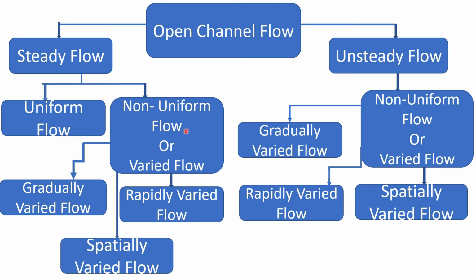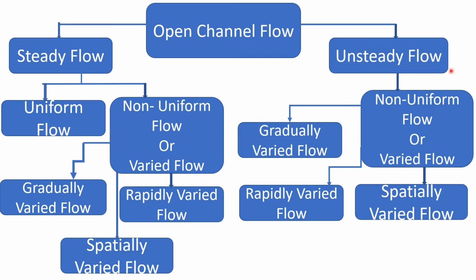The non-uniform flow or varied flow is further divided into gradually varied flow, rapidly varied flow, and spatially varied flow. In gradually varied flow, the depth variation along the channel is gradual, while in rapidly varied flow, the depth variation along the channel is sudden. Now, gradually varied flow and rapidly varied flow assume that no flow is externally added to or taken out of the canal system. However, if some flow is added to or abstracted from the system, the resulting varied flow is called spatially varied flow.